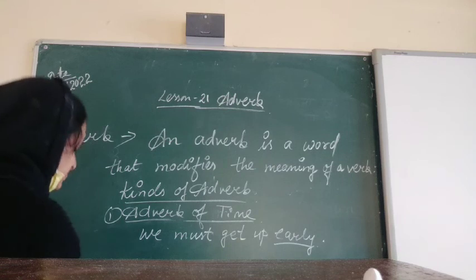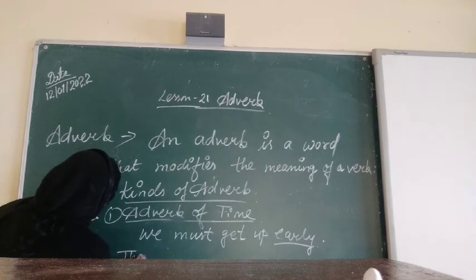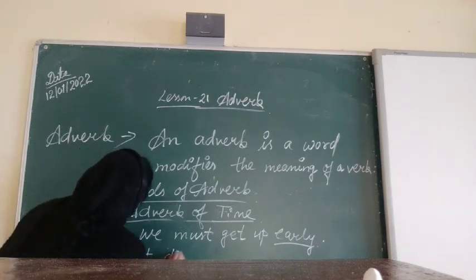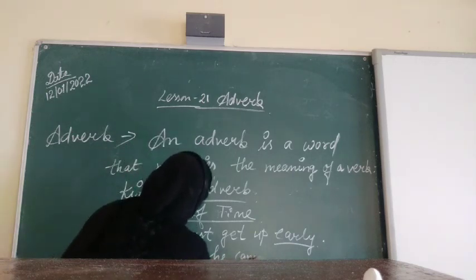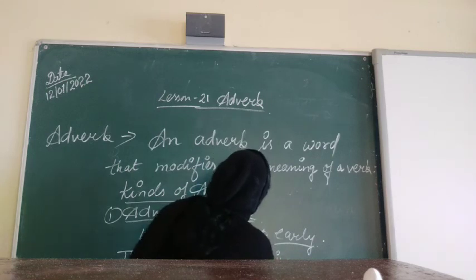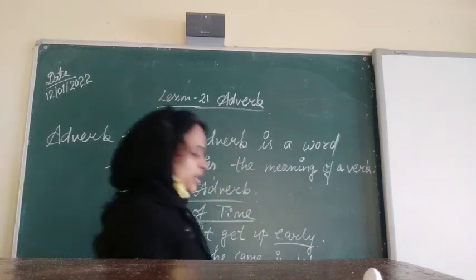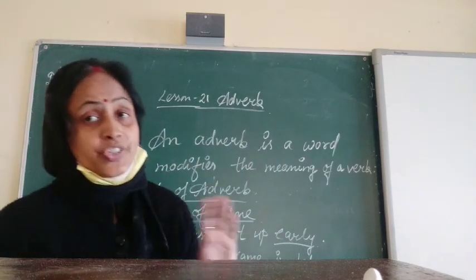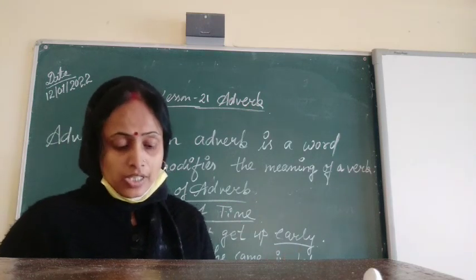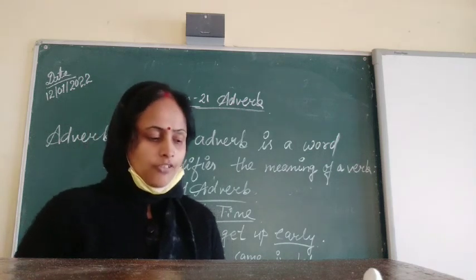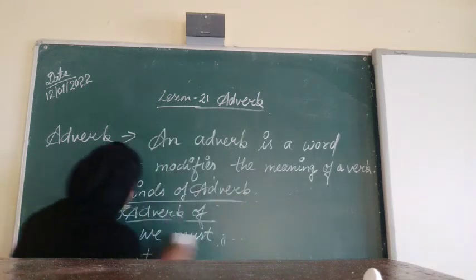Okay. So suppose one more example. That day he came late. So this is late. This is also what? Adverb of time, because it is telling you about the time. At what time the action takes place. So that's why it is called adverb of time. Clear? Now, next kind.